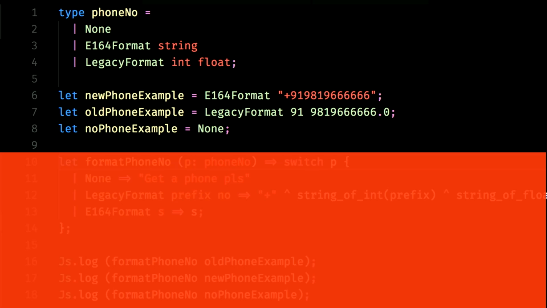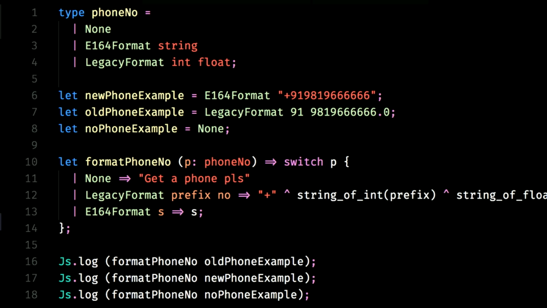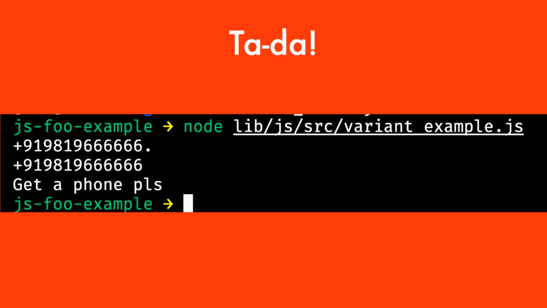Now let's say you need to write a function to format this phone number and display it very nicely to the user in a standardized way. This is how I'd write something like this. We switch on the value, we switch on the type. And we say when he doesn't have a phone number, we send him a really nice message. When he has a legacy one, if you notice, we are able to take the int and the float that we are passing to legacy format and rename them as prefix and number. So we can have nice looking names there as well. String of int is a very simple function to convert a string to an int, and likewise string to float, and this is how we end up formatting the whole thing. And if it's E164, it's already a string, just display that as is. We log it. This is what the output looks like.